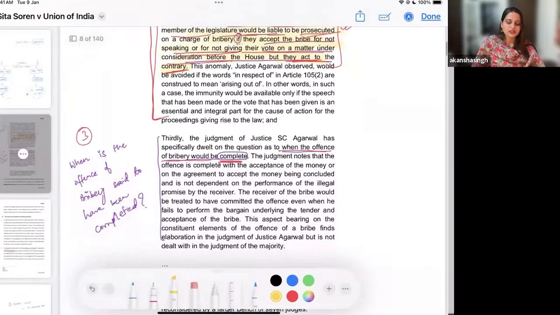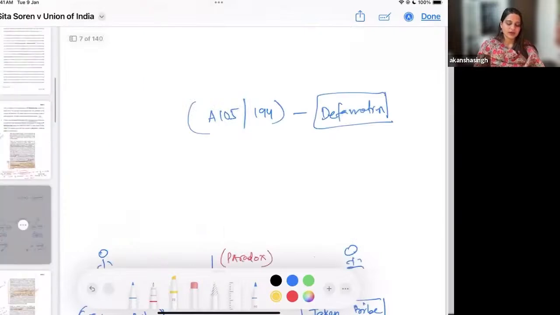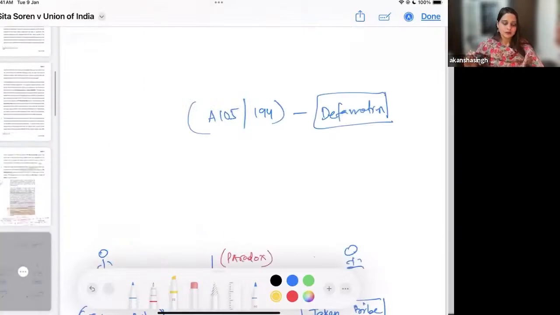And the third question is, when does the offense of bribery become complete? When do we say that yes, bribery has been completed? When you have accepted the money, when you have given the money, or when you have acted in furtherance of that particular money given to you. Okay, so these are the 3 questions that the court has addressed in this particular judgment very clearly in their own words.